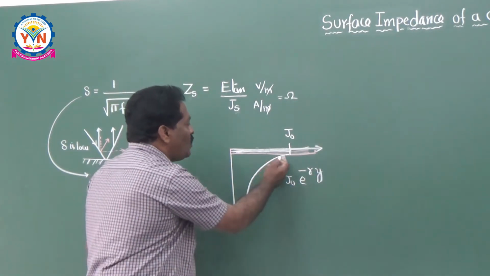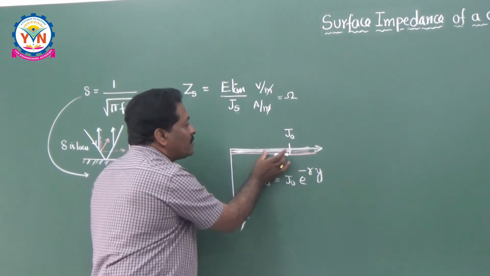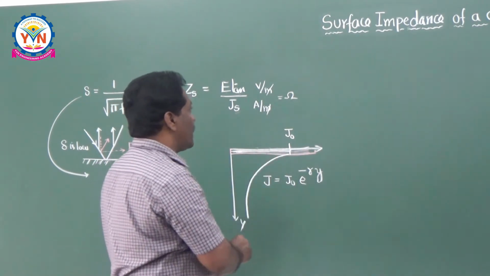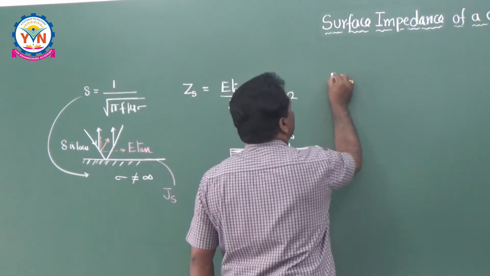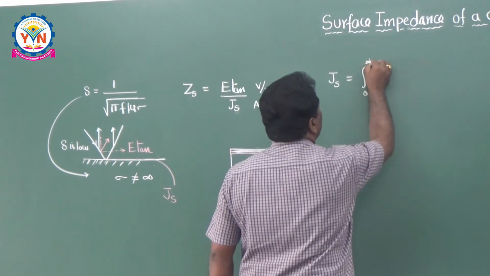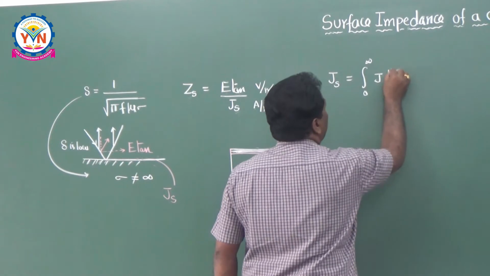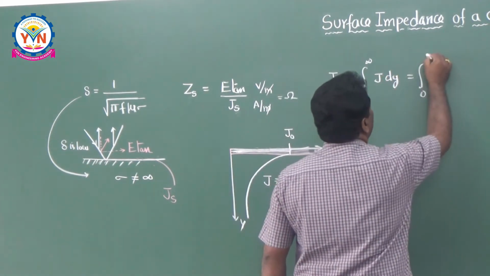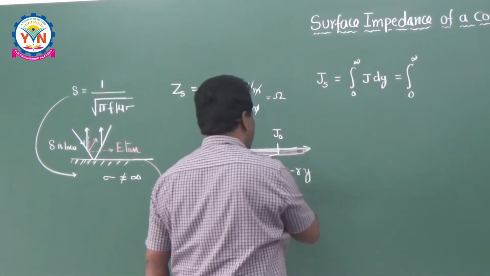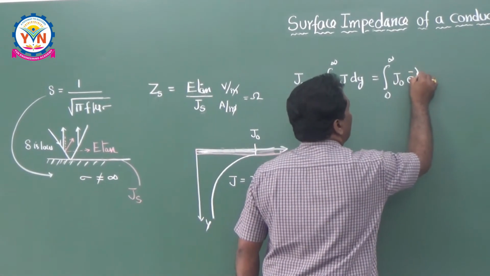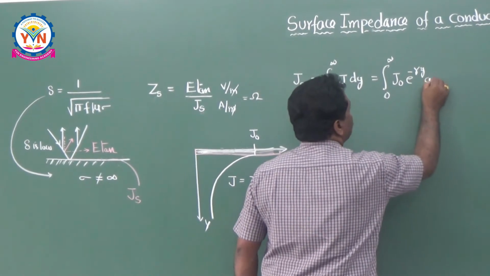So if I want to calculate the surface current density, then I can write down here Js is equal to integral 0 to infinity J into dy. That is also equal to integral 0 to infinity. What is J here? J naught into e to the power of minus gamma y into dy.